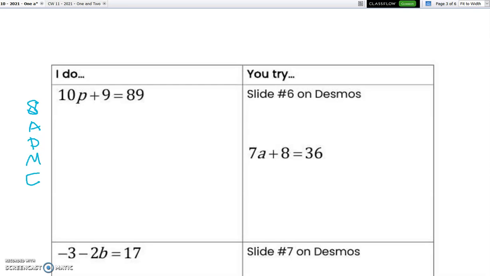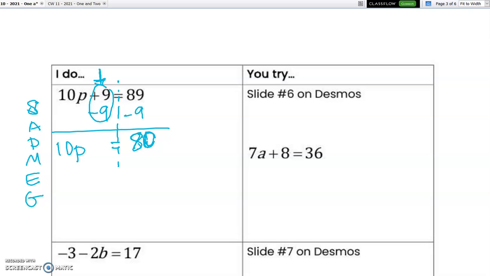So the first thing that we're looking at is getting rid of the addition and subtraction. I see this addition, I do subtraction. It's the opposite. I'm left with 10p equals 80. And we're looking for zero pairs. Those add up to 0, and so it's quote unquote gone on the left hand side. It's not really, but it's a 0.